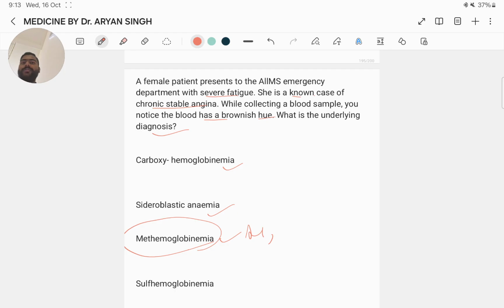Methemoglobinemia is the answer, because it is a condition in which there is an increased level of methemoglobin, a form of hemoglobin that is unable to bind and transport oxygen effectively. The blood sample has a characteristic brownish hue on examination. As the patient is a known case of chronic stable angina, it is likely that she is on nitrates, and methemoglobinemia is a side effect of nitrates.